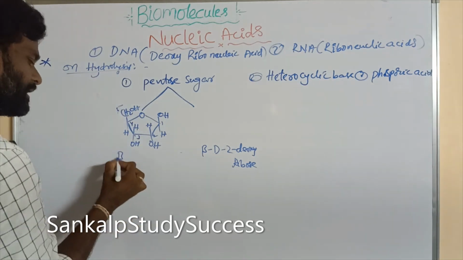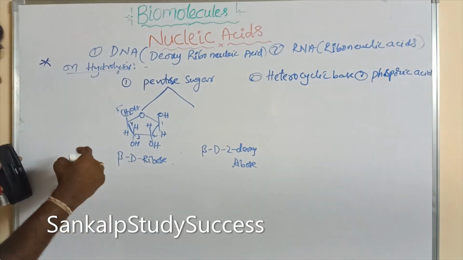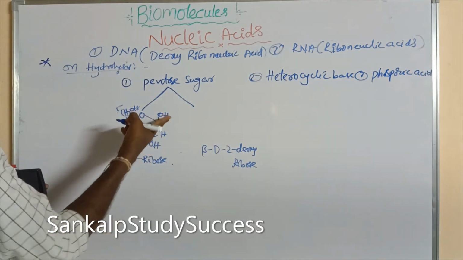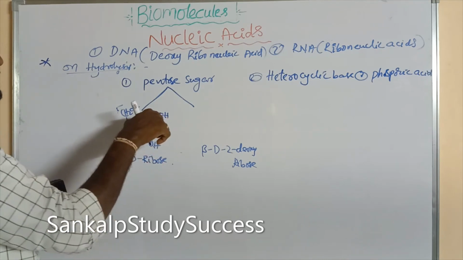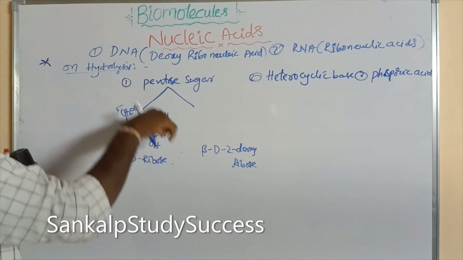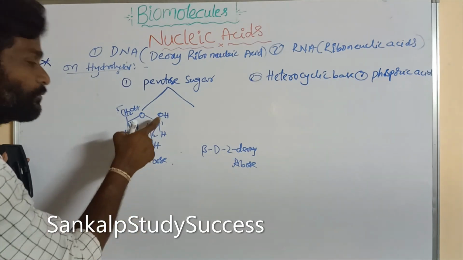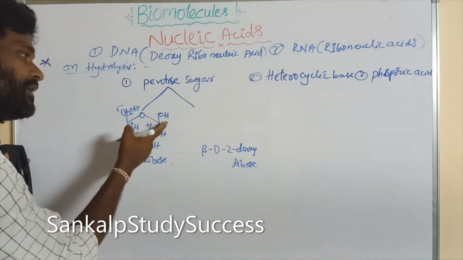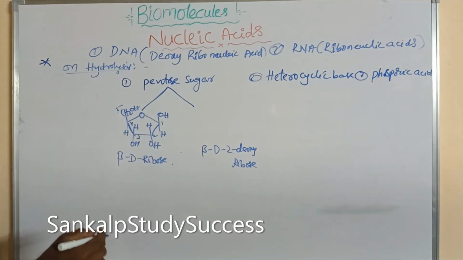This is beta D ribose. At the first carbon, if the OH is present above the plane, that is beta. If the OH is present below the plane at the first carbon, that is alpha D ribose. Here the OH is above the plane, so that is beta D ribose.